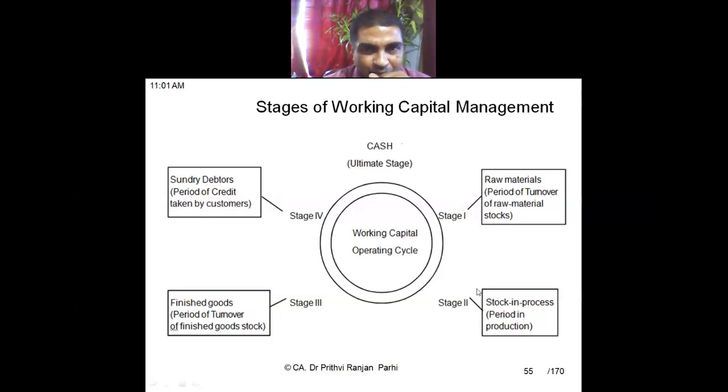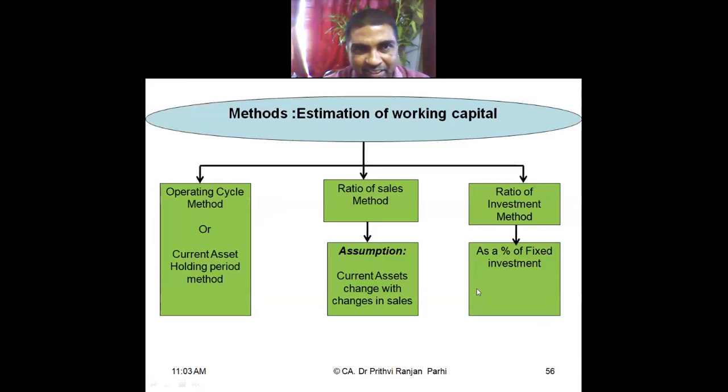Yes, sir. 4 stages are involved in the working capital cycle. Now, we need to understand how to estimate working capital. 3 methods are there. Textbook suggests 3 methods for estimation of working capital. One is called operating cycle method or current asset holding period method. Here, what we do, we compute the various days of operating cycle. You see, various stages are there. How many days are involved? On the basis of those days, we compute working capital.